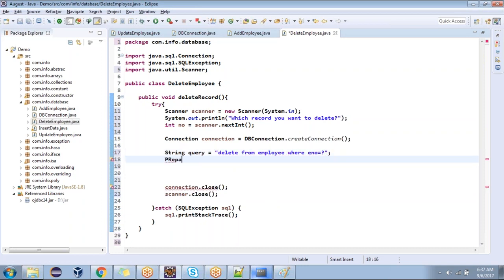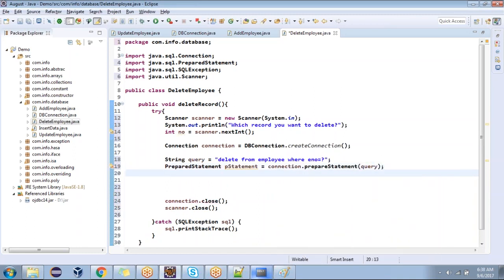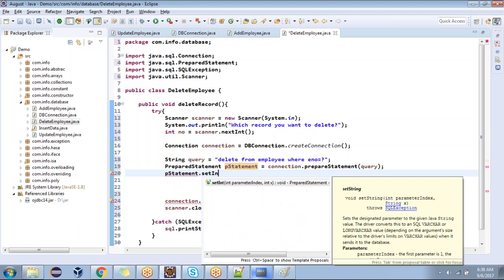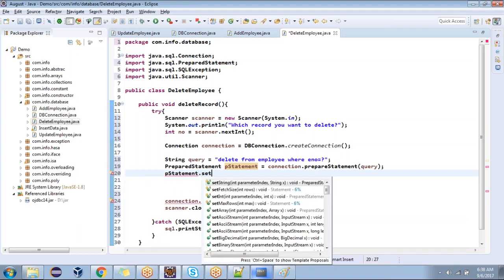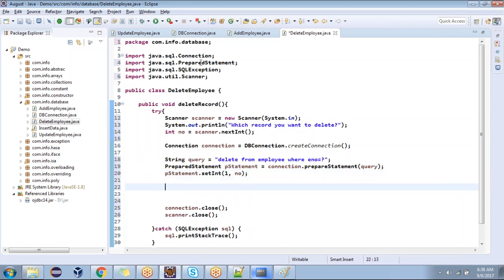Okay. Prepared statement. Statement equal to connection dot prepare statement query. It can be P statement, you can write your own name here. That's up to you. Next, how many question marks? One question mark. One parameter is enough, right? Set int, set int one, the number.